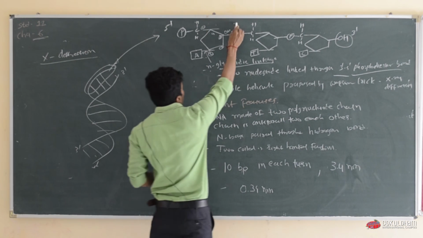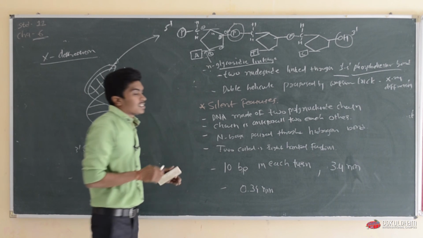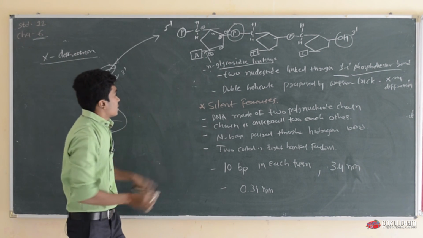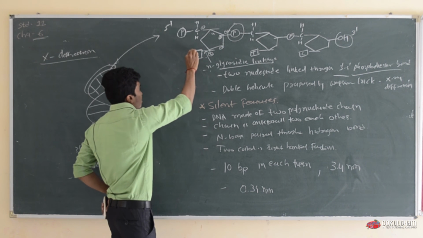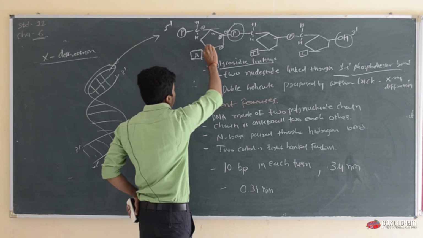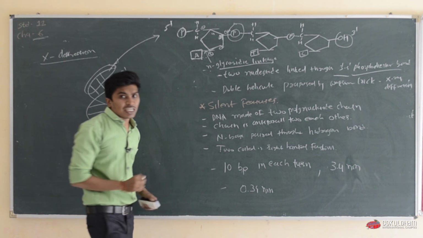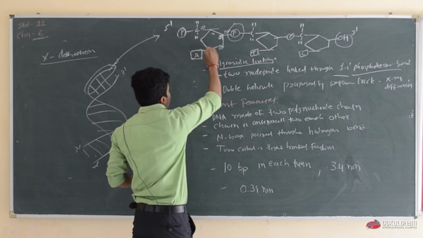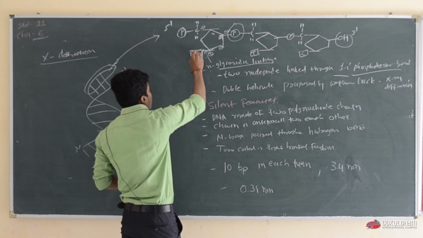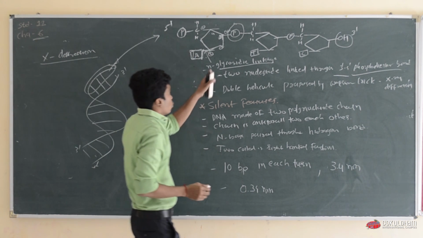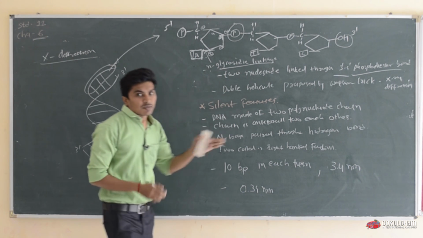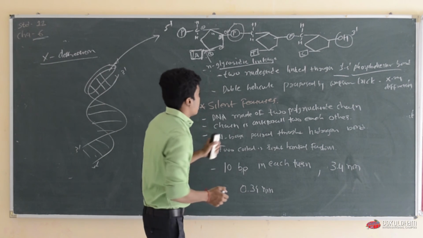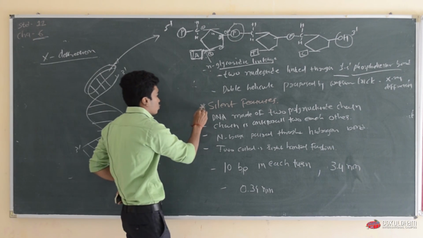So this bond is known as the phosphodiester bond, by which two nucleotides are bound, and the base binds with this pentose sugar by the glycosidic linkage. That can be asked in an exam: by which linkage does the nitrogen base bind with the pentose sugar? It is the N-glycosidic linkage present between the base and pentose sugar. Now, what are the salient features of this DNA?